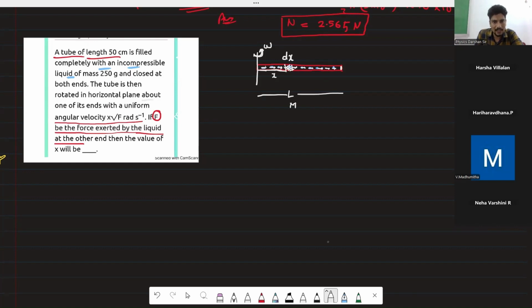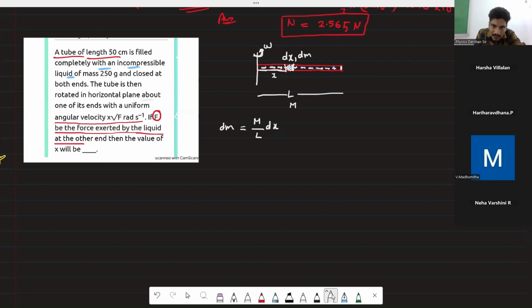So this dx length will have what mass? M dx by L, sir. Yes, very good. This will have mass M upon L into dx. Since it is rotating, the pseudo force, the centrifugal force, will be there.